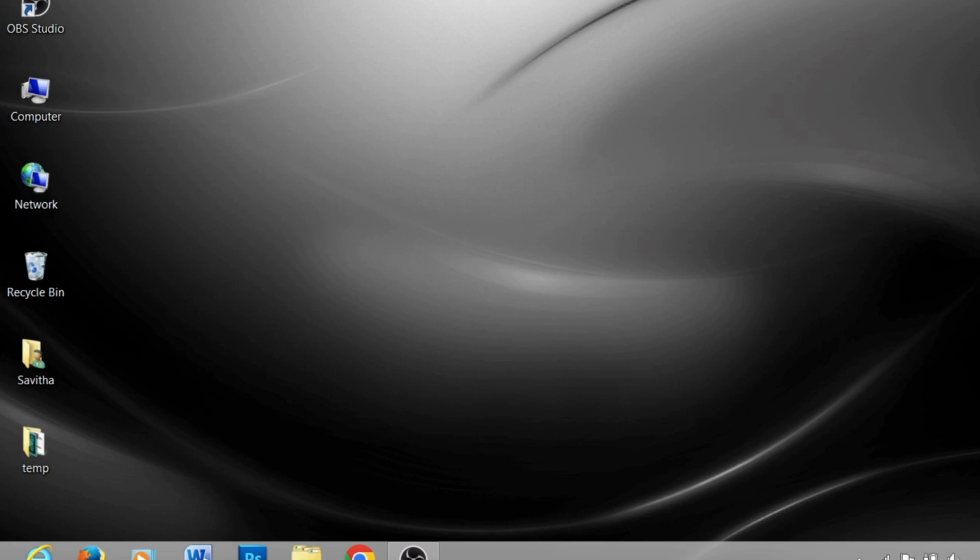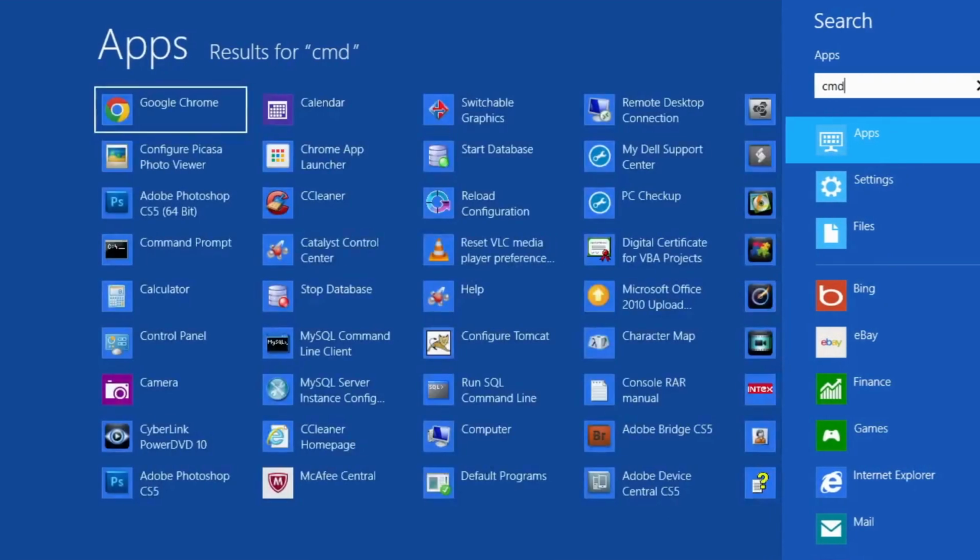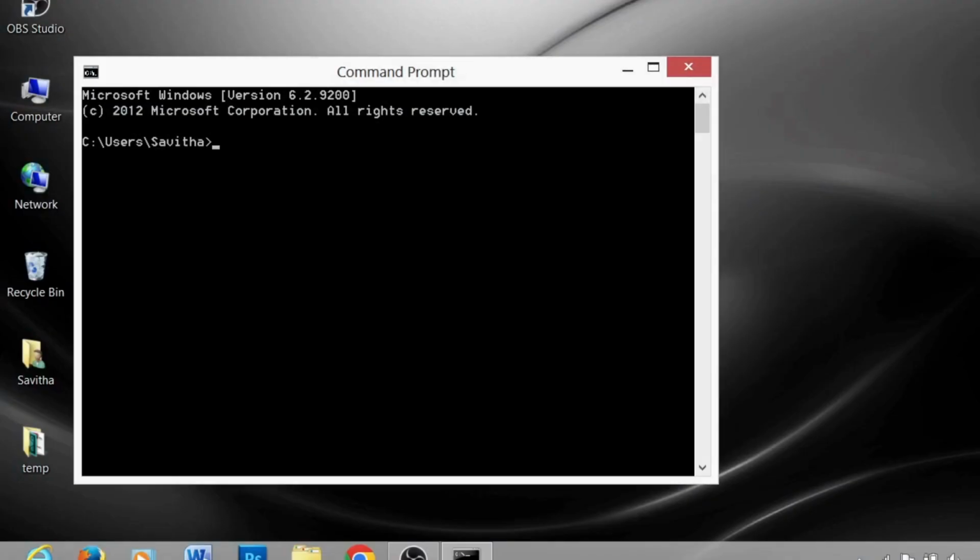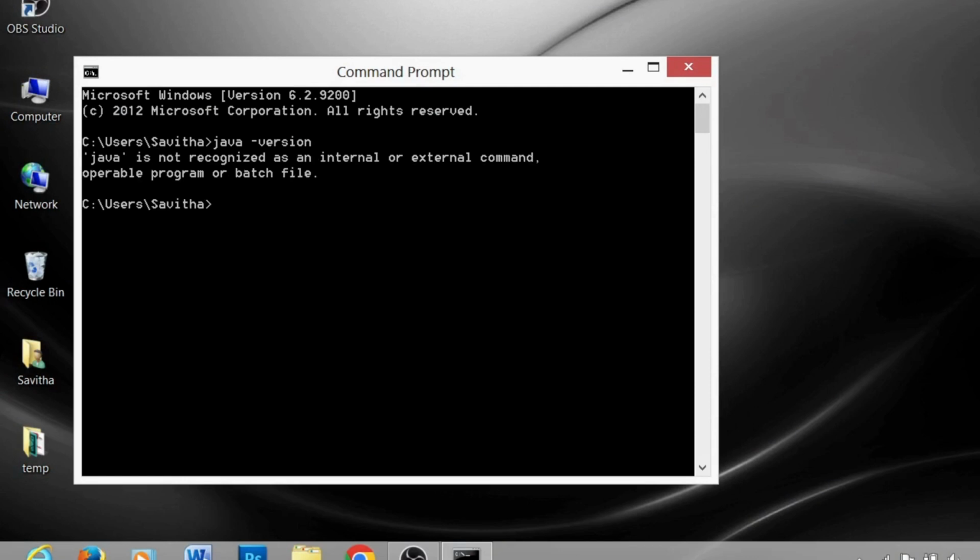For this we have to just go to the command prompt and type java -version. Once you enter, we will get this kind of response. It is saying Java is not recognized as an internal or external command, operable program or a batch file. So it's telling Java is not recognized by the system. It means that Java is not installed into the system.